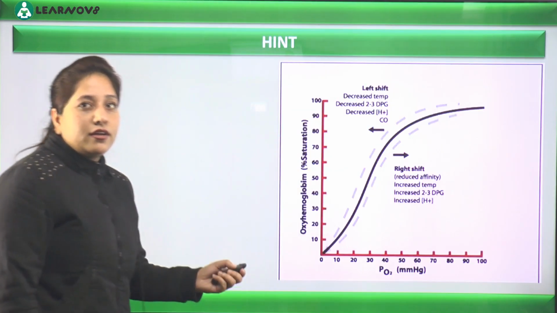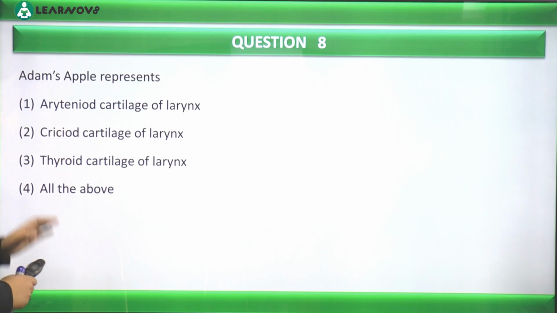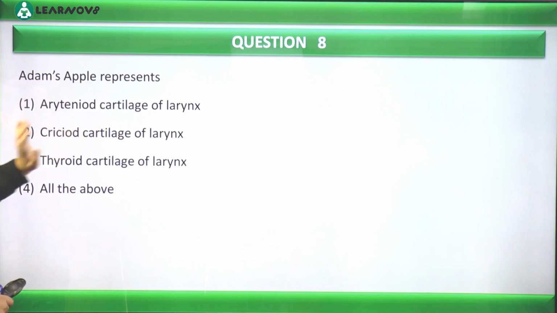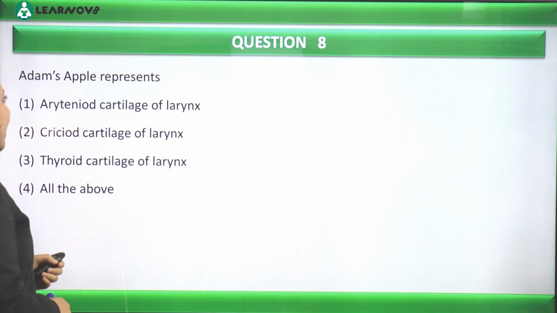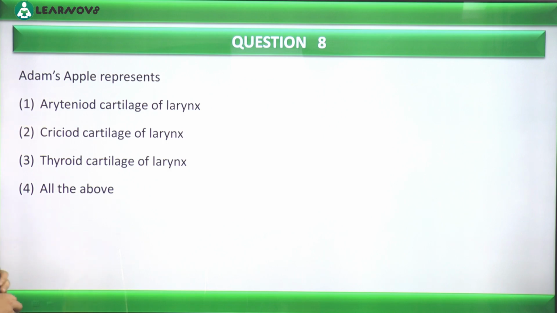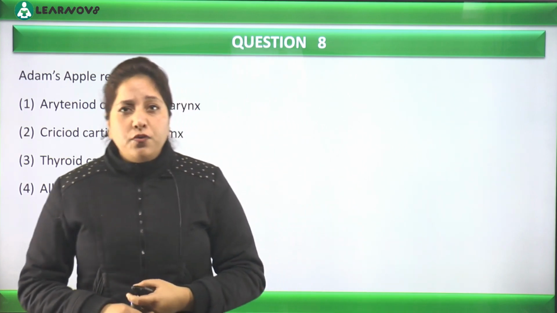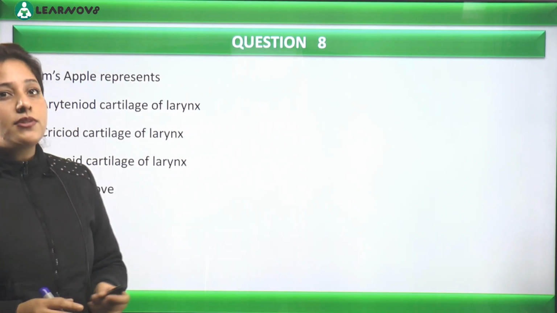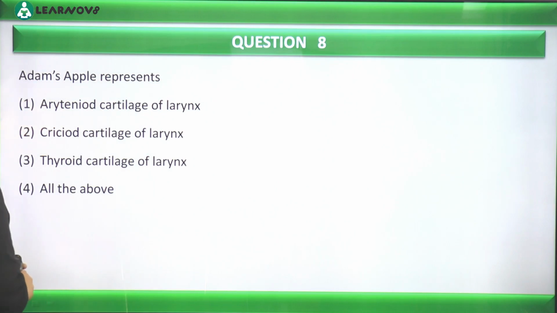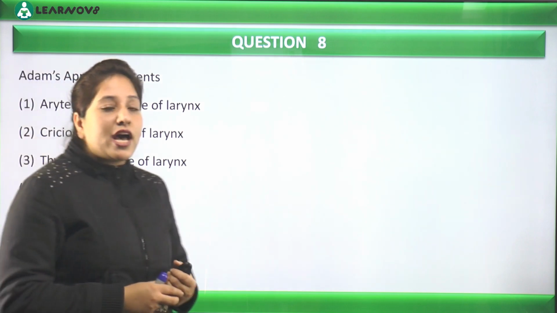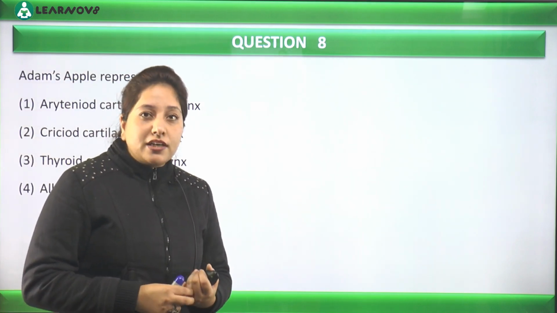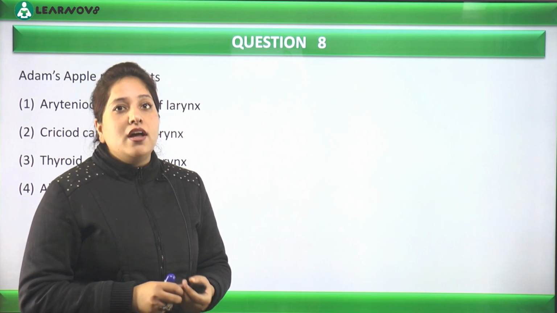Now question number 8. That is: Adam's apple represents. What does the Adam's apple represent? Okay, you know what exactly is Adam's apple? It's a characteristic feature, or we can say it's actually a secondary sexual character in case of males. So now we have a question that what does this Adam's apple represent? Which part of the larynx, because the larynx is surrounded by different cartilages, and now the question is which cartilage of the larynx represents the Adam's apple.